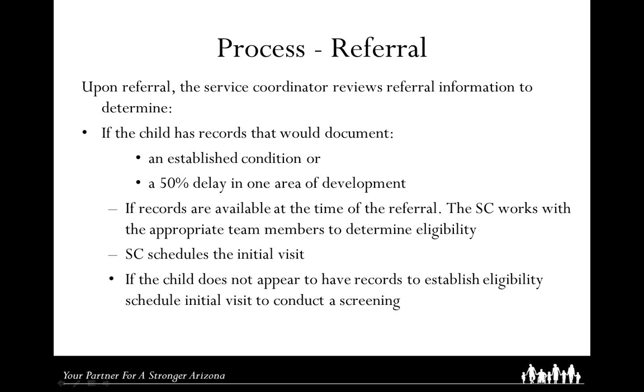If the child does not appear to have records to establish eligibility, the service coordinator schedules an initial visit to conduct a screening.